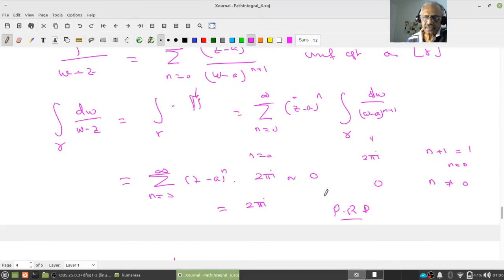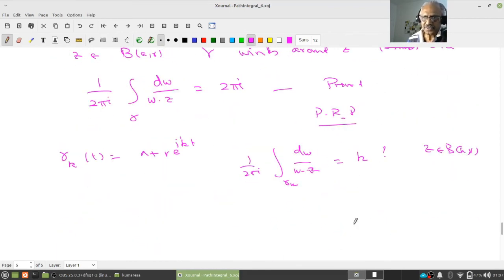Go back. What did I do? The only thing which is going to survive is when n is 0. When n is 0, we know dw by w minus a over gamma k is 2 pi i k. Therefore this is true. Make sure you understand this, okay?